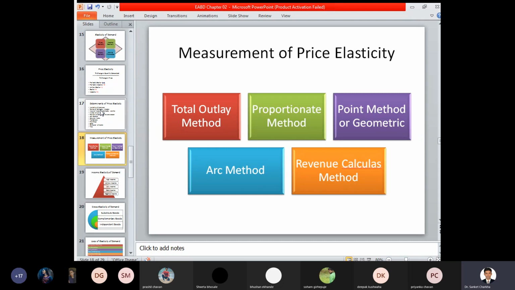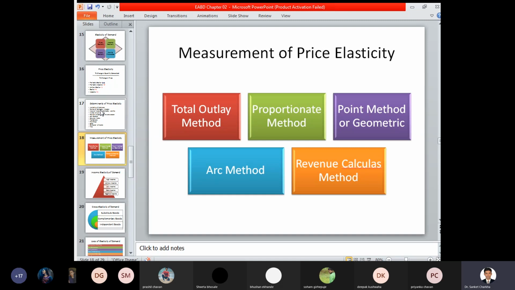First is the total outlay method. Second is the proportionate method. Third is the point method or the geometric method. Next are the arc method and the revenue calculus method. The total outlay method has a specific formula, so based on a certain formula calculation, you can find out what quantity is identified.